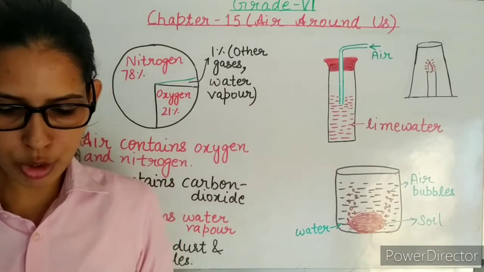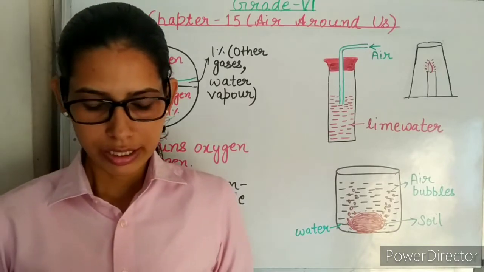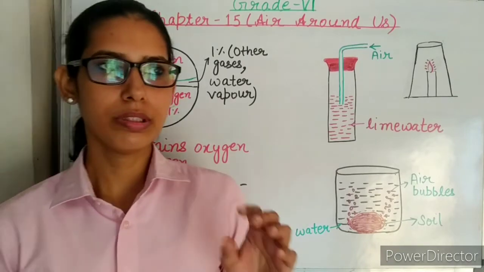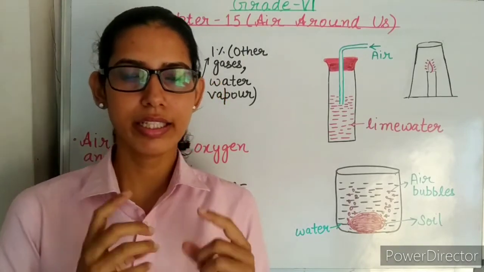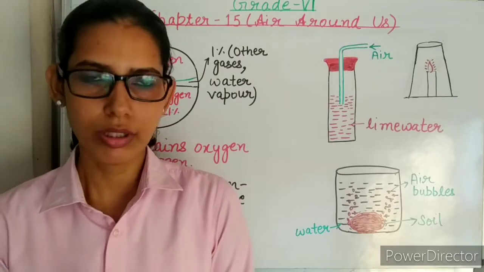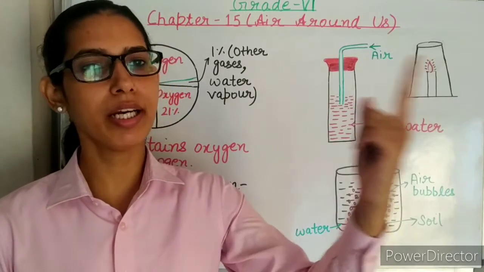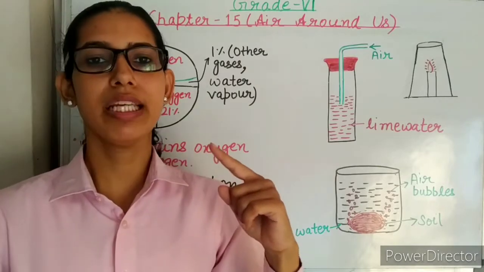How do plants and animals together keep a balance of levels of gases in air? We know that plants make their food by the process called photosynthesis, and during this process plants take carbon dioxide from the atmosphere and release oxygen.